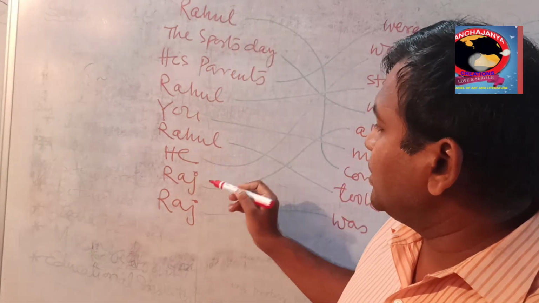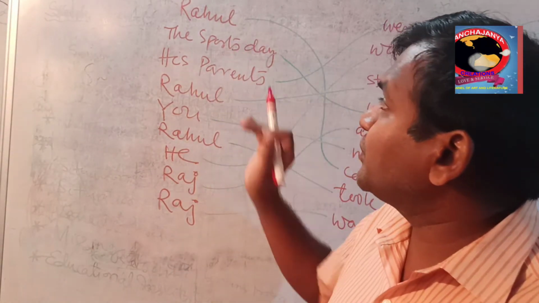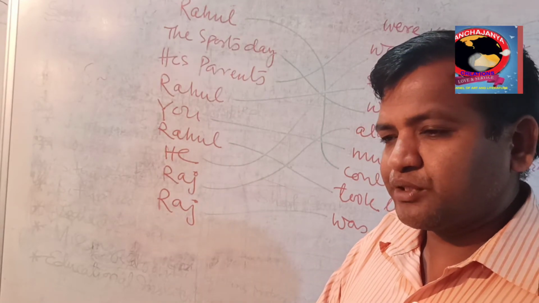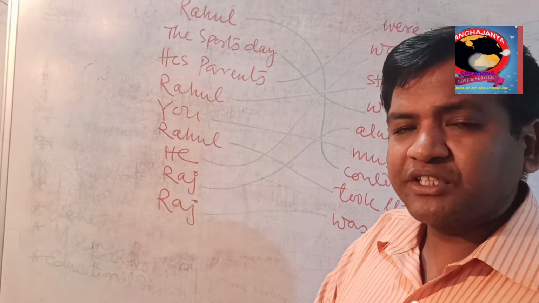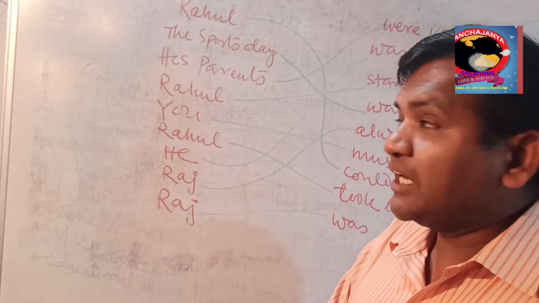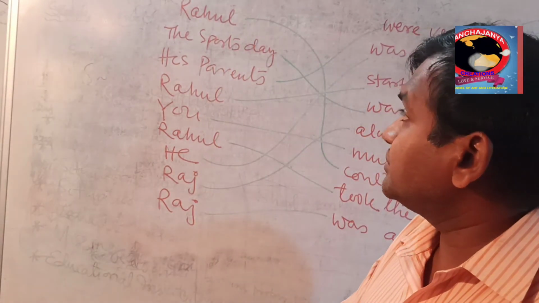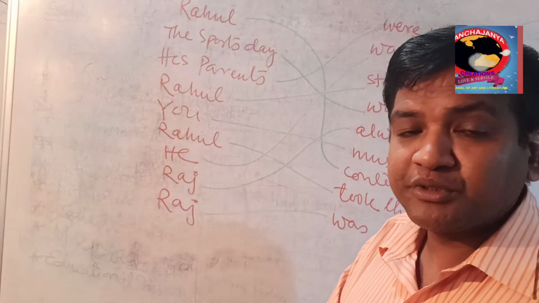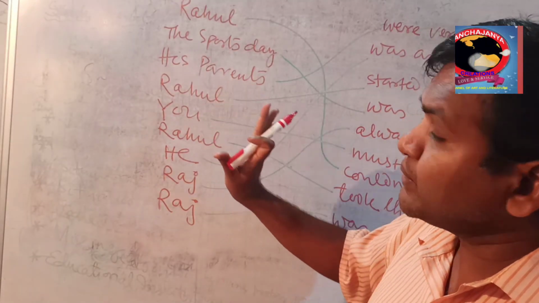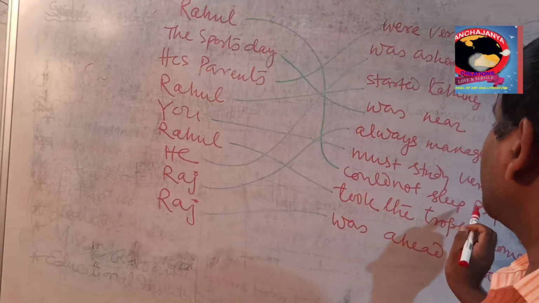Here Rahul, Raj, Rahul are there. Some names have been given and some other things. This has been taken from a story of class 4, DAV board, DAV school, so the same names have been repeated, and the matching has been made according to that story. Rahul could not sleep properly.